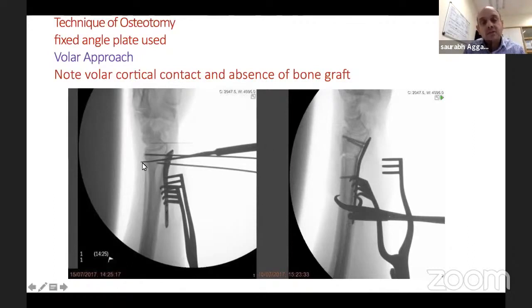So idea is to put this K wire there, parallel to where the deformity is. And then once I'm happy with it, then I put the plate on, do a few distal screws, and you can see plate is lifting off. And the only way this plate comes down is by correcting the deformity.